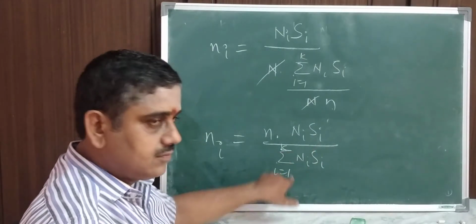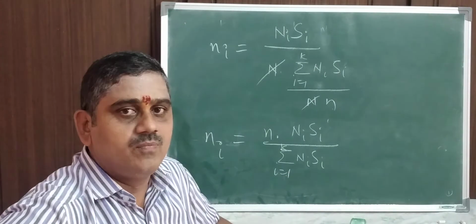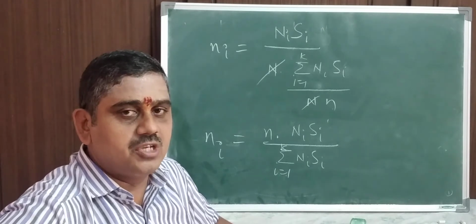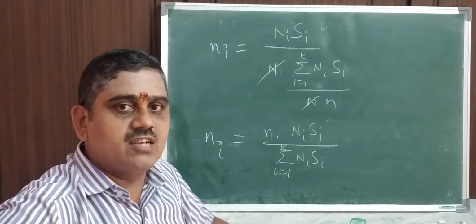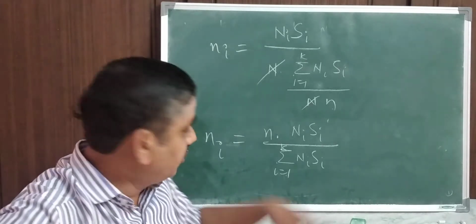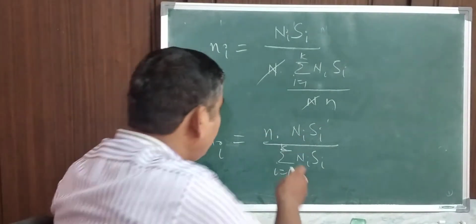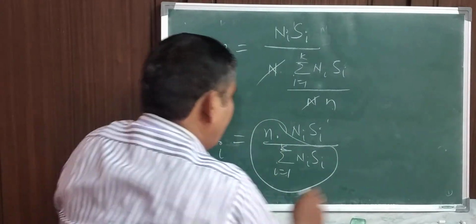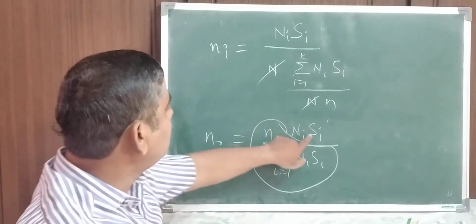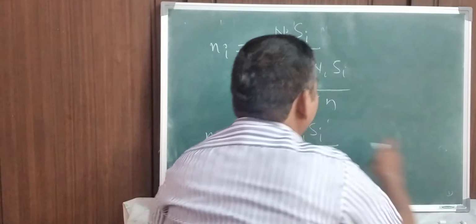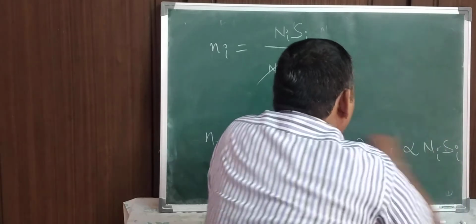This is a constant. Whenever you take a summation of xi, it is one value. If x1 is 5, x2 is 10, x3 is 12, and so on, even though xi is a variable, summation xi is a constant. So therefore this is constant, and N is constant. Only the variable is Ni Si. So ni is always proportional to this value Ni Si, since the remaining terms are all constants.